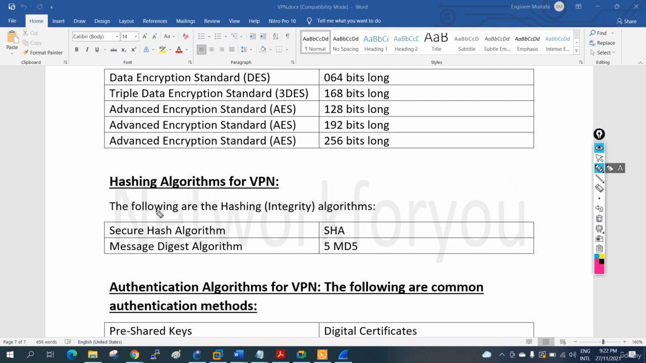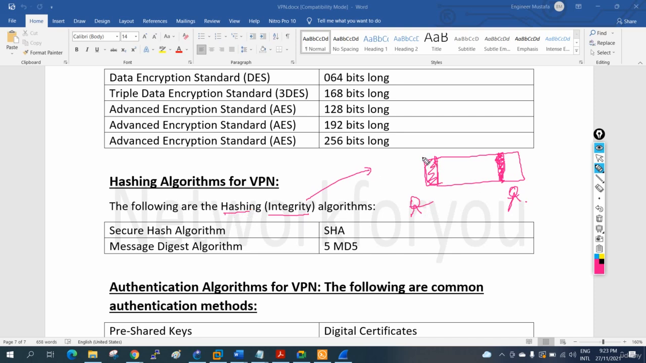Just remember we have a hashing algorithm. Why are we using a hashing algorithm? For integrity purposes. Integrity means no one will change our data. Imagine you are sending something. If someone adds something here or deletes something and adds their own data, who will understand? If I am sending something to you and someone adds or deletes some data, you will not understand. So what we will do is use a hashing algorithm.